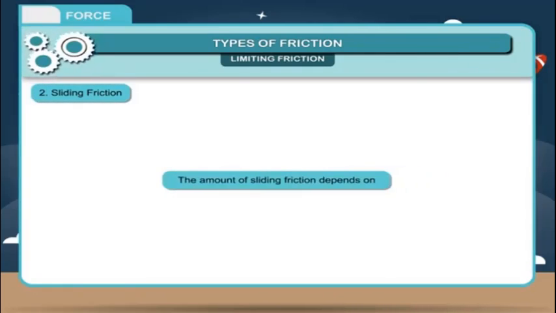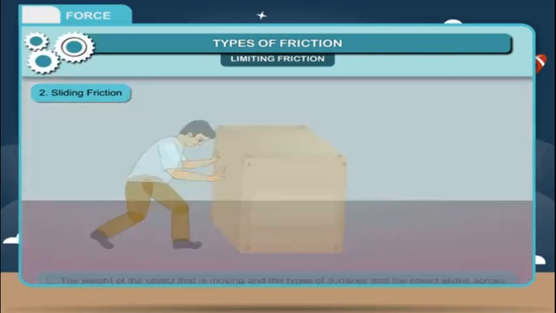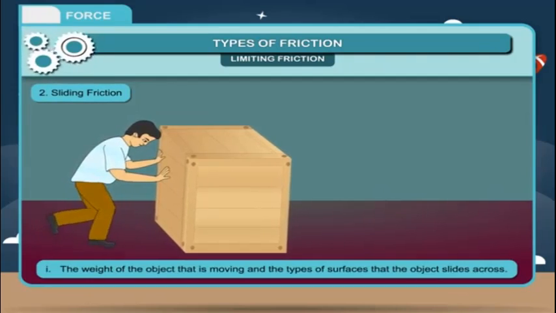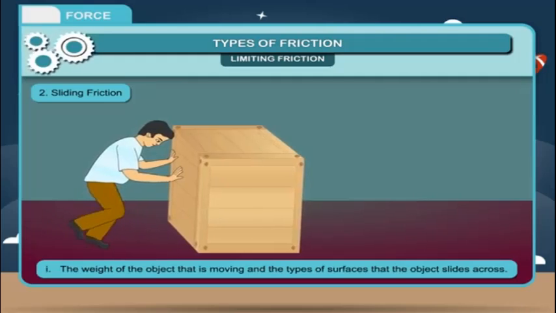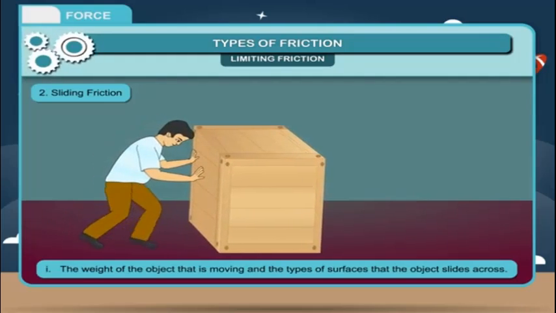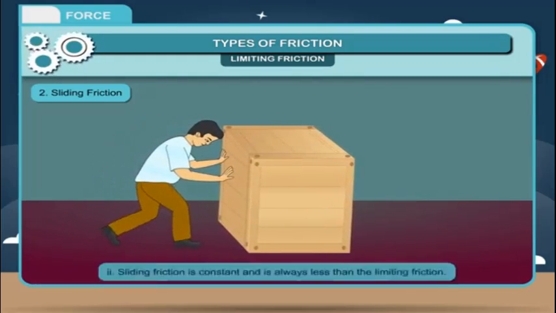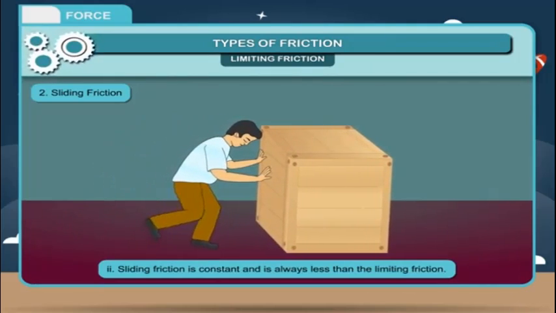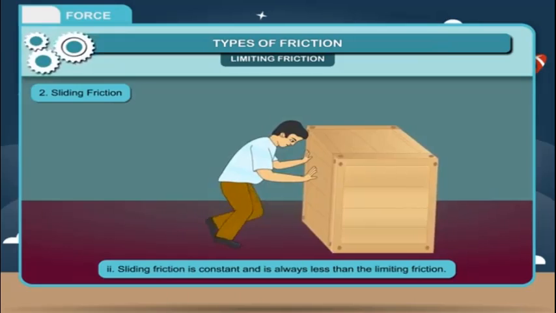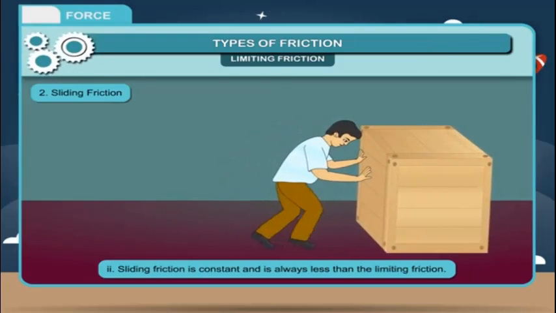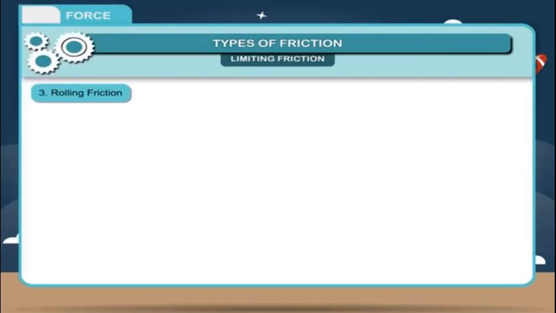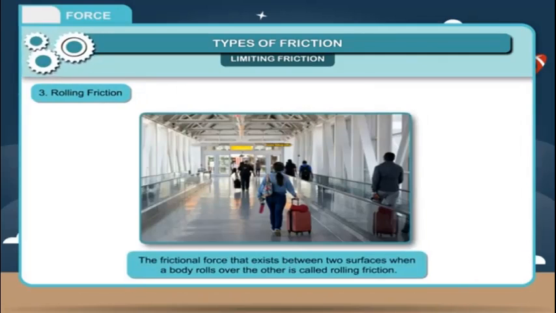The amount of sliding friction depends on: 1. The weight of the object that is moving and the types of surfaces that the object slides across. 2. Sliding friction is constant and is always less than the limiting friction. 3. Rolling friction. The frictional force that exists between two surfaces when a body rolls over the other is called